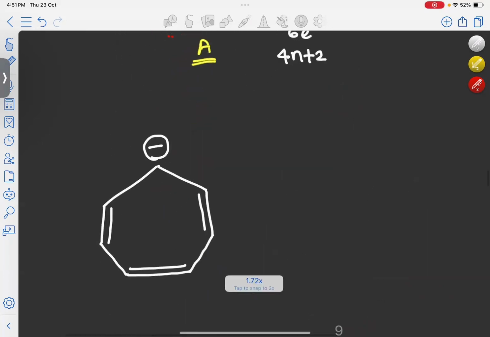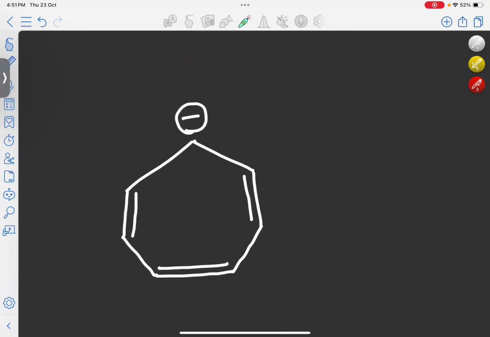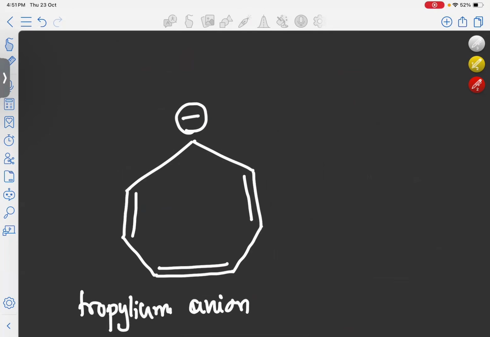Now this molecule, again here 7 carbon atoms are there. So the name is tropylium anion. We have seen the tropylium cation previously, it was aromatic, right? Now this is the tropylium anion. In the tropylium anion, if you are counting the total electron count, 3 pi bonds and 1 lone pair.